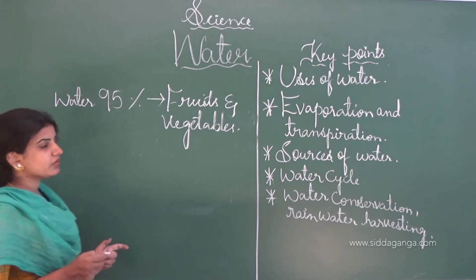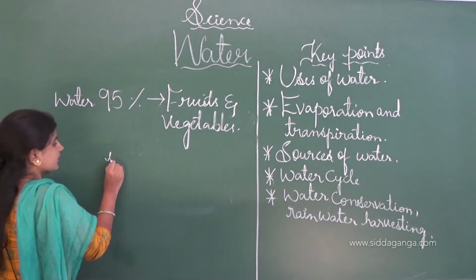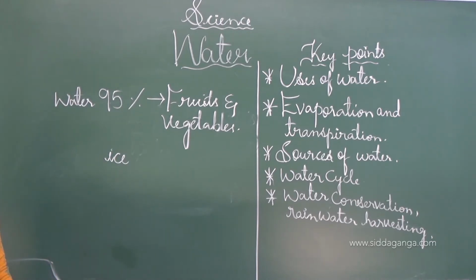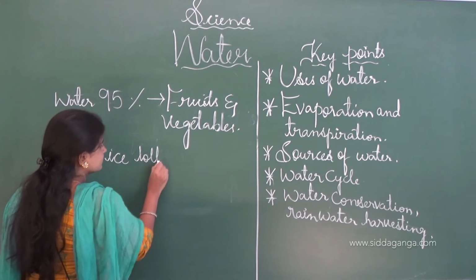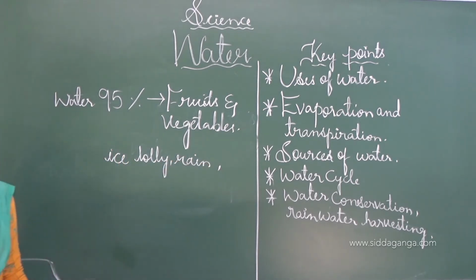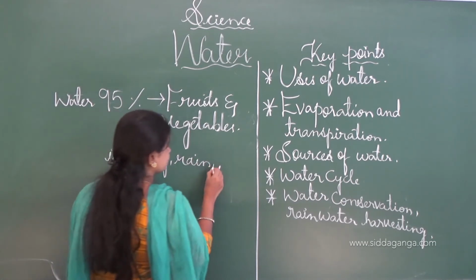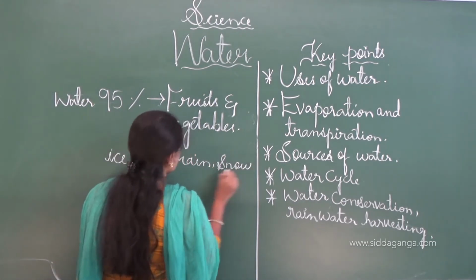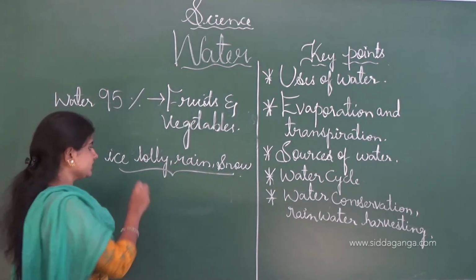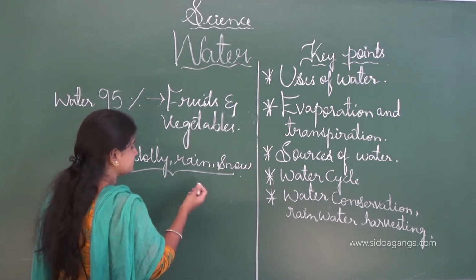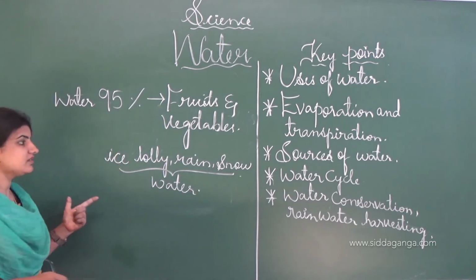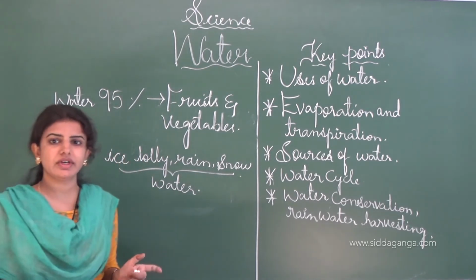And what comes to your mind when you think of ice lolly, rain, and also snow? When you hear these terms, you think of water. These objects or substances are made up of water. This is how we can say that water is very essential for all living organisms.